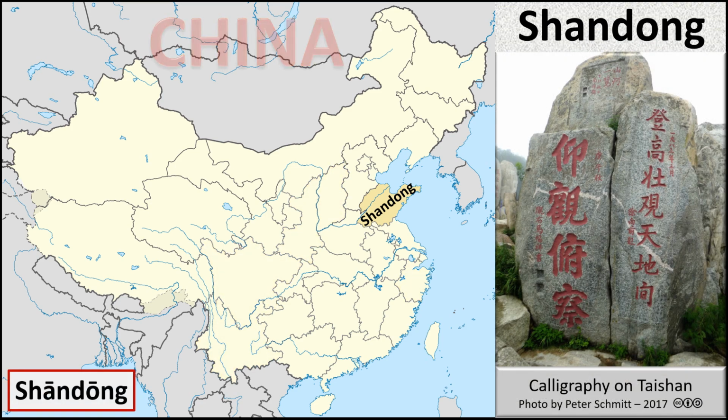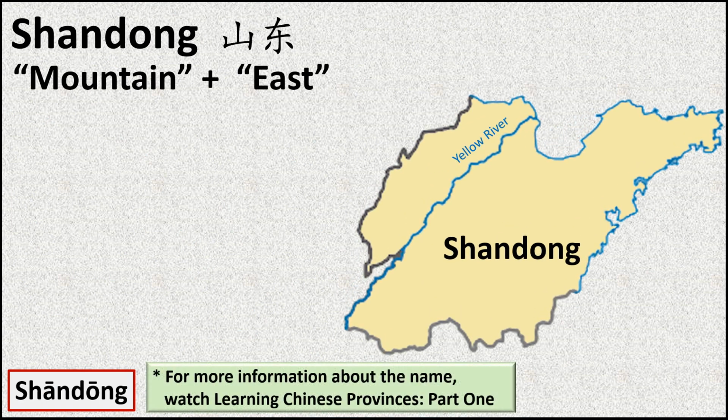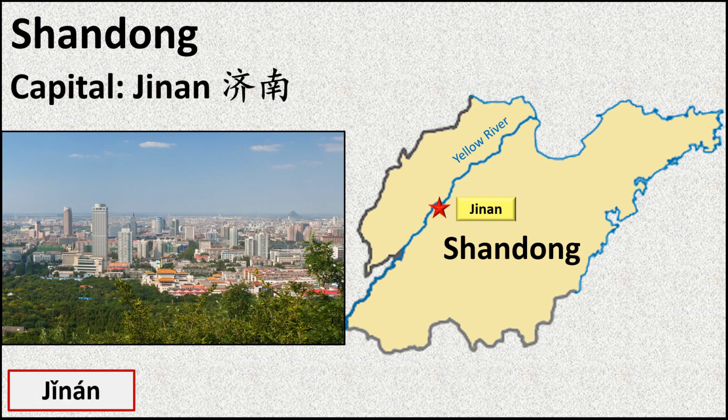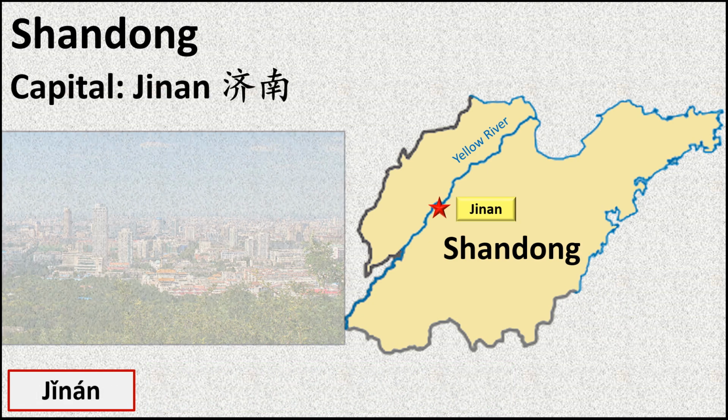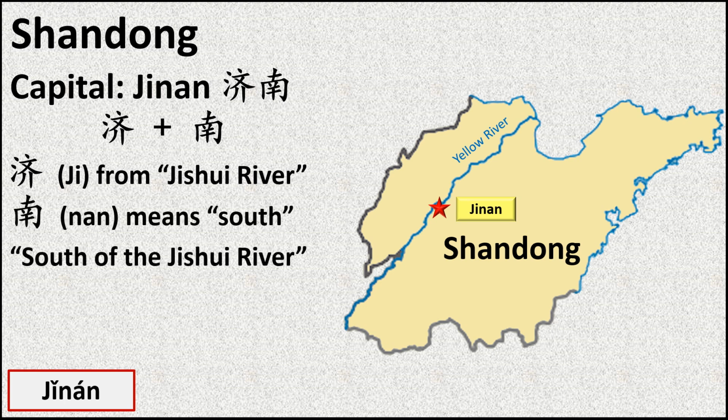The name Shandong is the combination of words for mountain and east. Its capital is Jinan. The first character, Ji, refers to the Jishui River, and Nan means south. Jinan. South of the Jishui River.